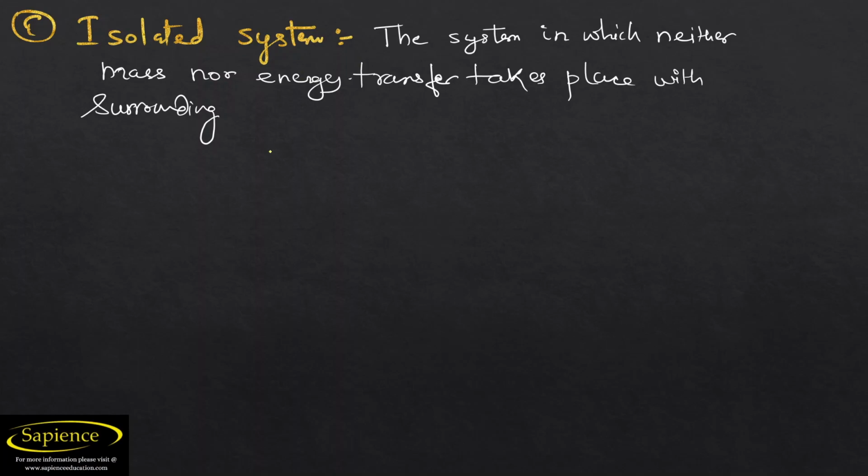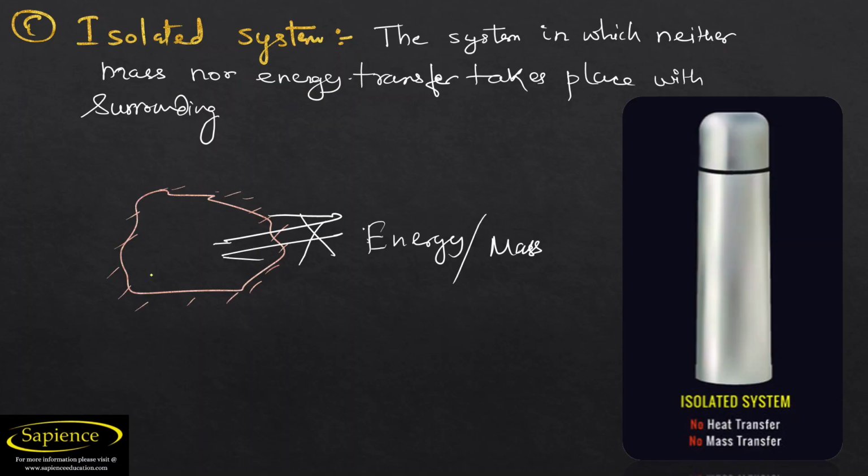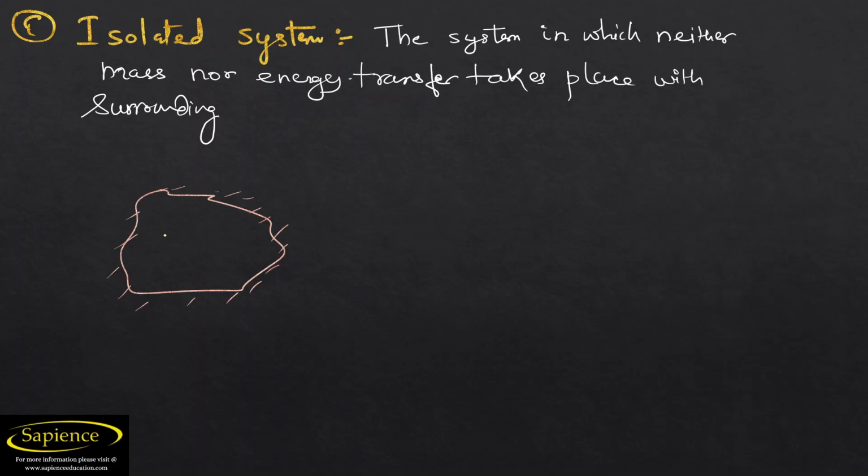The third one is isolated system. What is an isolated system? The system in which neither mass nor energy transfer takes place with the surroundings. In this type of system, neither mass nor energy transfer takes place. For example, if this is a system, see, this is our system,